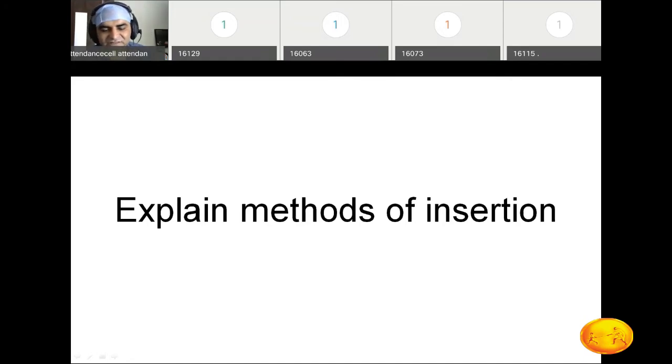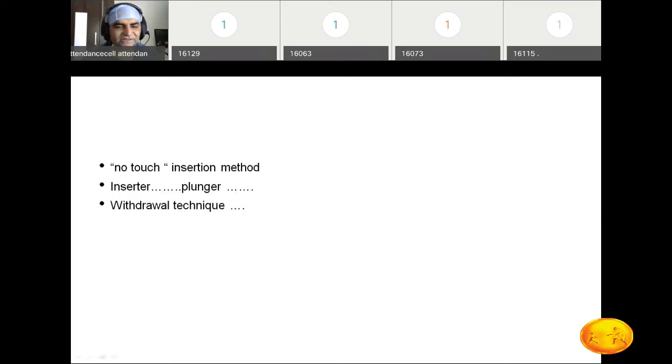Explain the method of insertion. This is a practical question actually. How will you insert the copper T, right? The important thing is that this is an OPD procedure. We are not going to admit this patient. Okay, this is an OPD procedure. The important thing is that after taking all aseptic precautions, we are going to do a no-touch insertion, meaning we are not going to touch any part of the copper T.